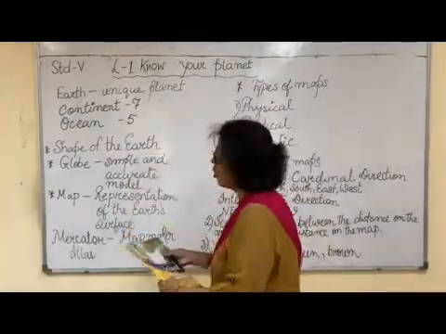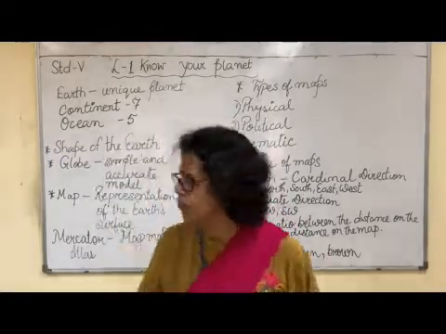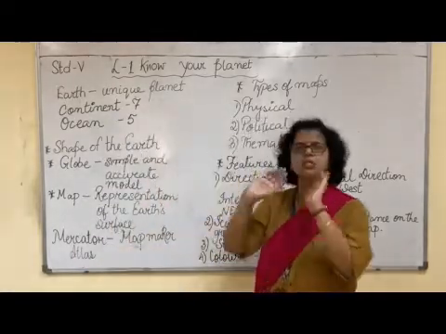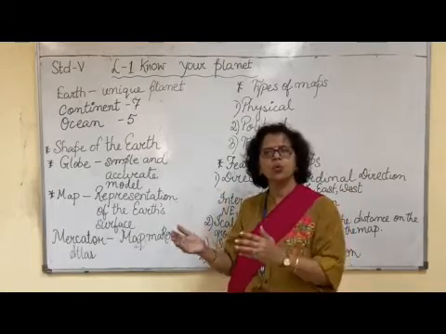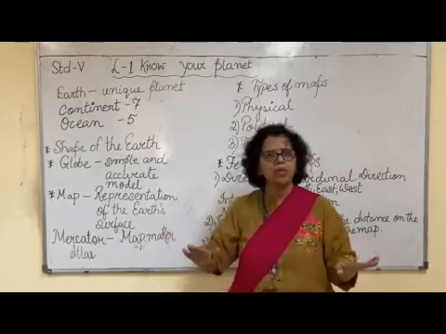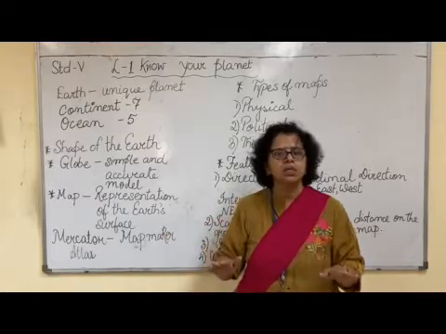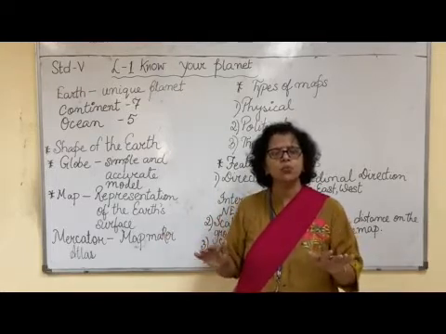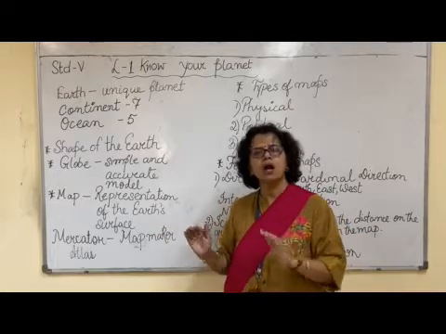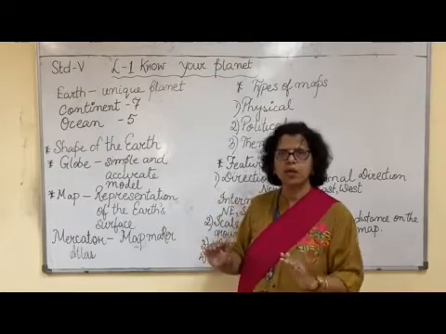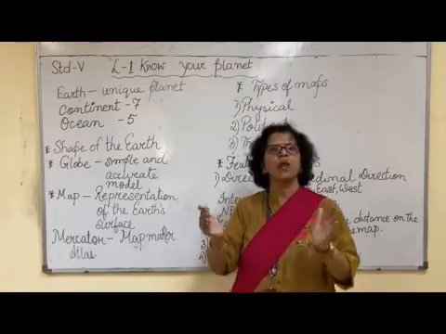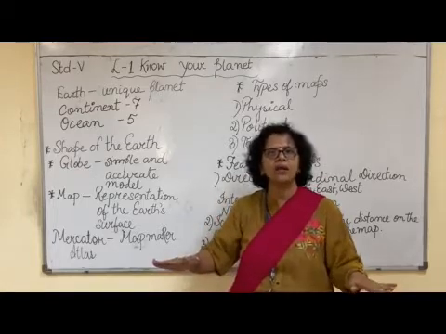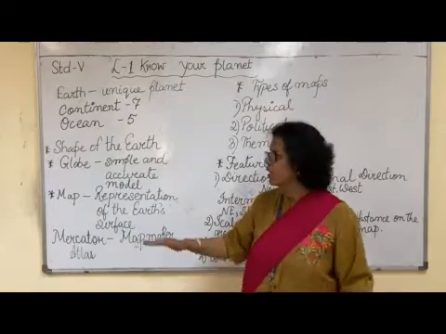Now, as we all know, Earth is spherical in shape, but when we show this on a flat surface, it is called a map. That's why a map is not 100% accurate, because a spherical shape cannot be shown accurately on a flat surface.